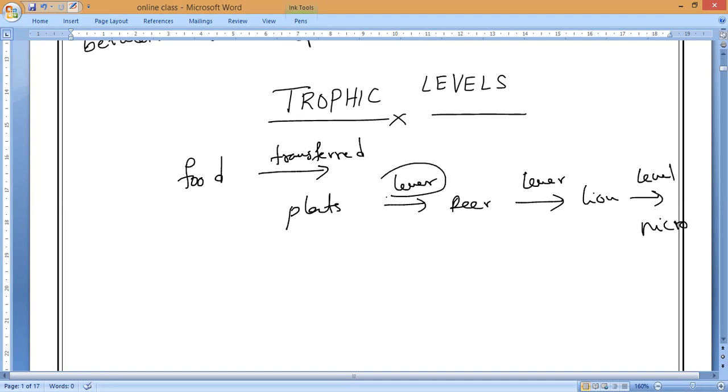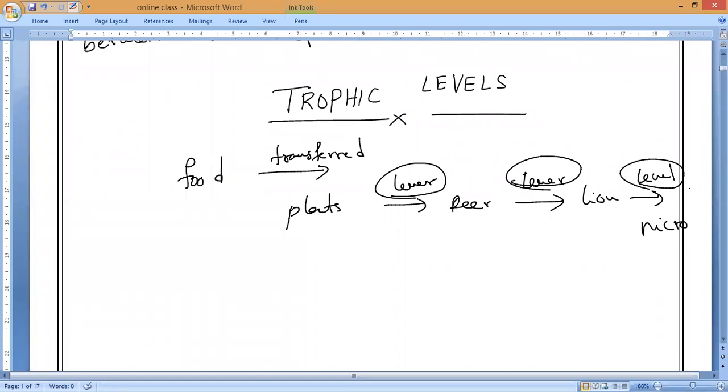So this is what we call a trophic level. Do you understand, everybody? So trophic level means the various steps in a food chain at which the transfer of food or energy takes place.